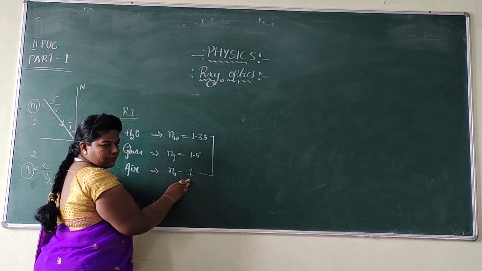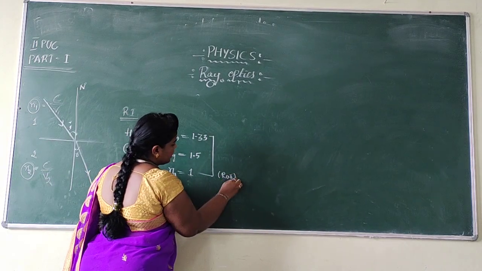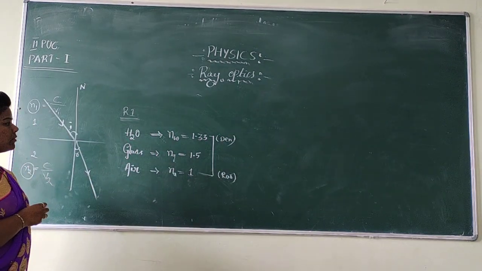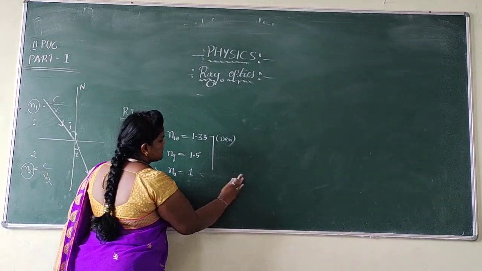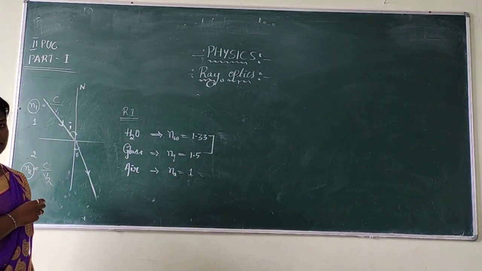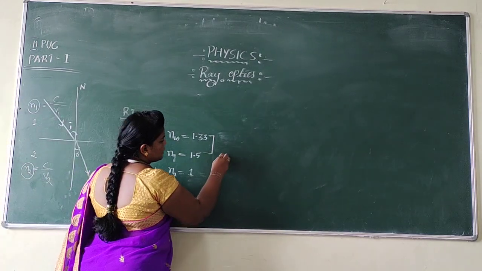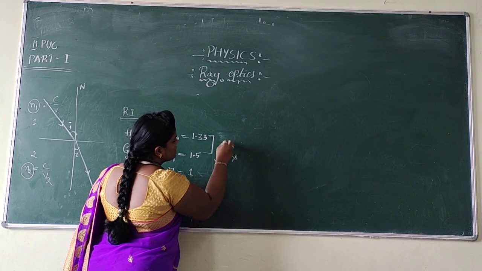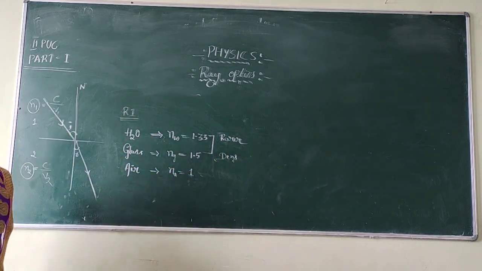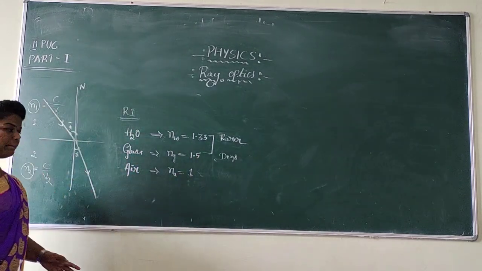Air is having a lower refractive index compared to that of water, so air is considered a rarer medium and water is considered a denser medium. Similarly, if I consider water and glass, we can observe that glass is the one having the higher refractive index value, so water is said to be the rarer medium and glass is said to be the denser medium.